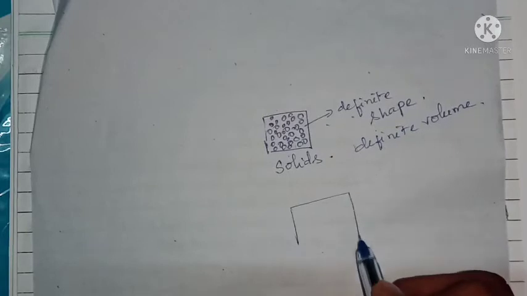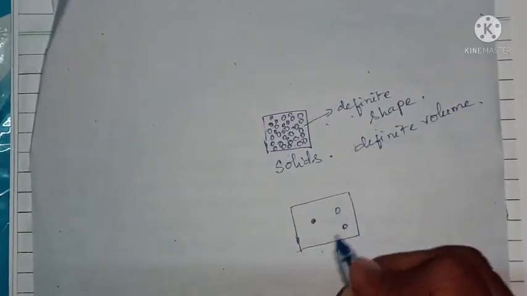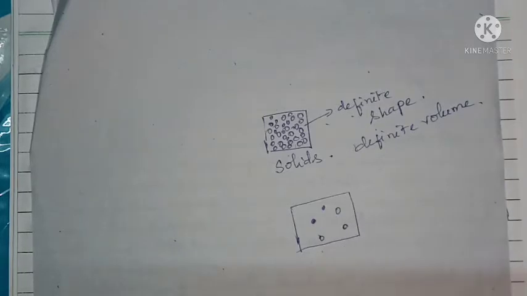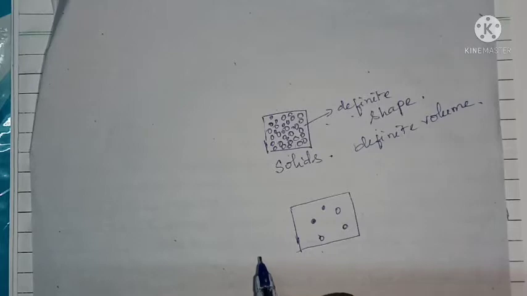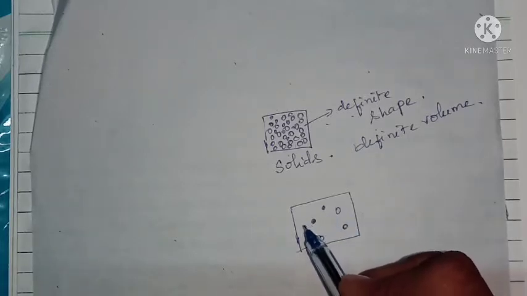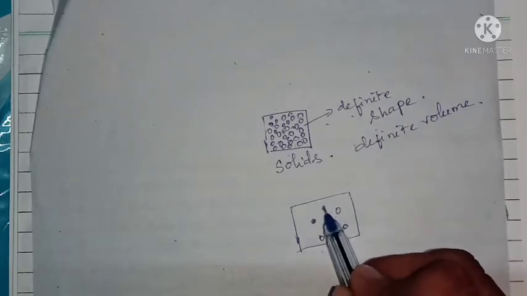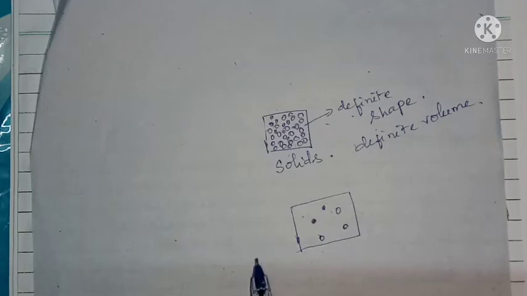In case of liquids, the molecules are there, but the molecules have some gap. There is no close packing. Because of not close packing, the molecules can move from one place to another place.